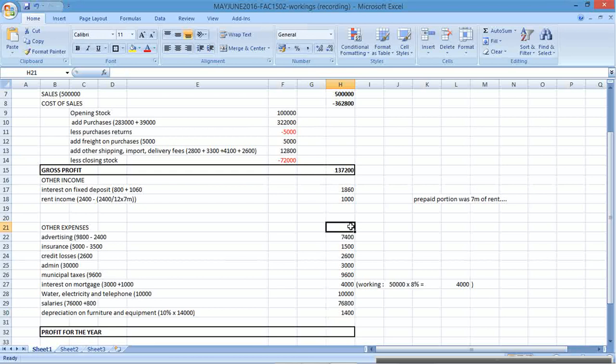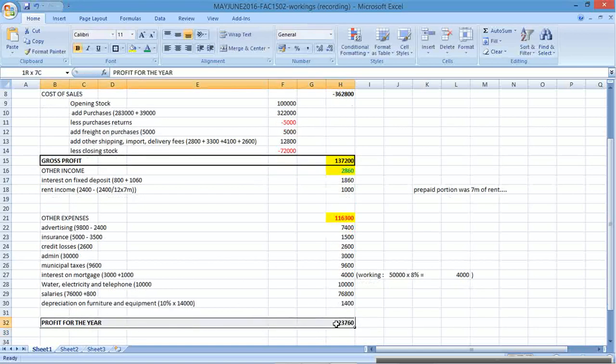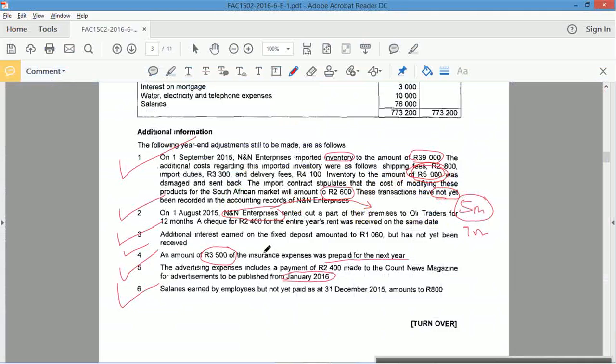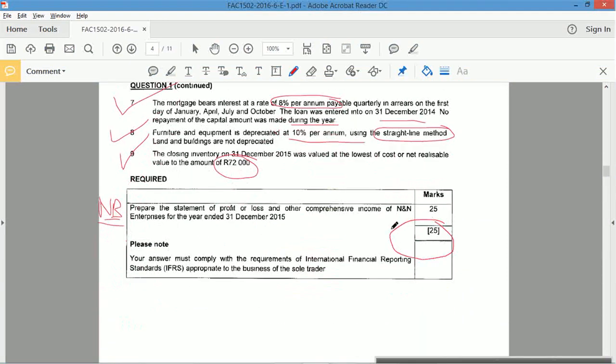Okay, other expenses, sum up all of the expenses. Gives me that as a negative figure. Right, gross profit plus other income. So other income, I'm going to have to add up these two amounts. Okay, gross profit plus other income minus other expenses gives me the profit for the year. This plus that minus this gives me profit for the year. That was 25 marks.